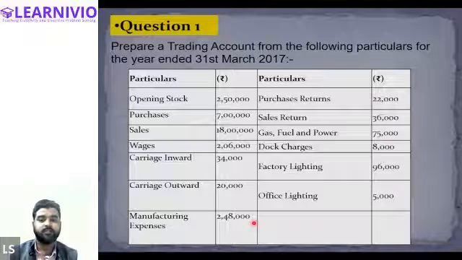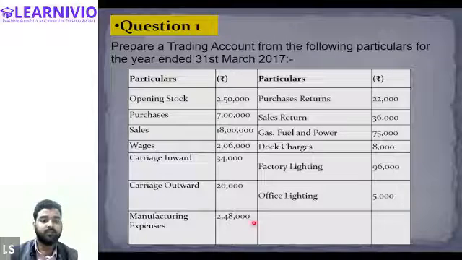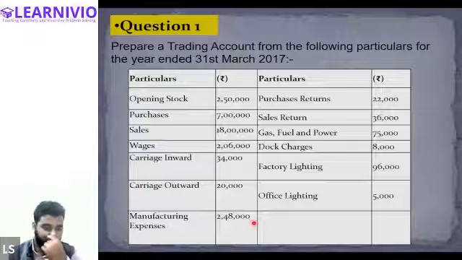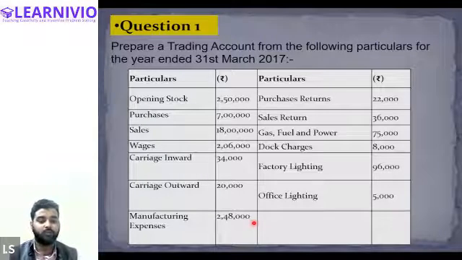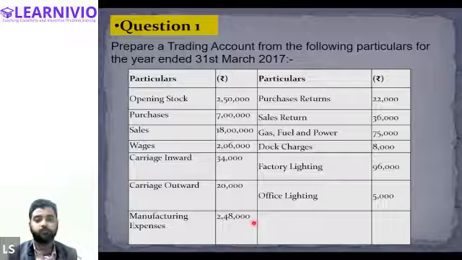So in this question, we need to prepare the trading account from the following information. We have the information regarding the opening stock, purchases, sales, wages, carriage inward, carriage outward, manufacturing expenses, purchase return, sales return, gas, fuel, and power. Then we have dock charges, factory lighting, office lighting, etc. Okay, so question is clear, no? We need to prepare the trading account, everyone.